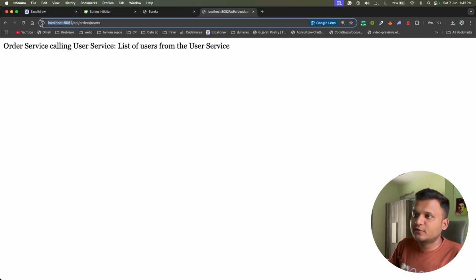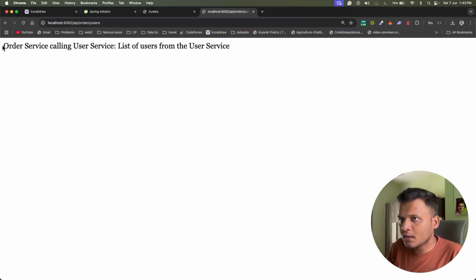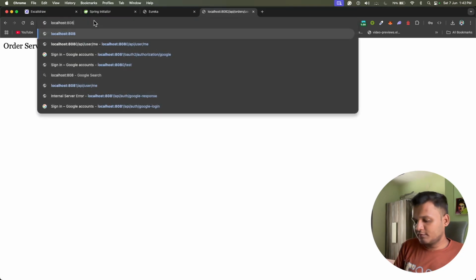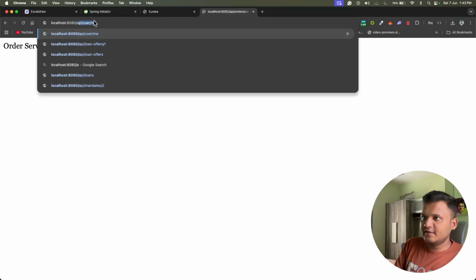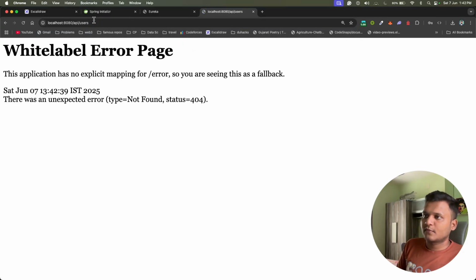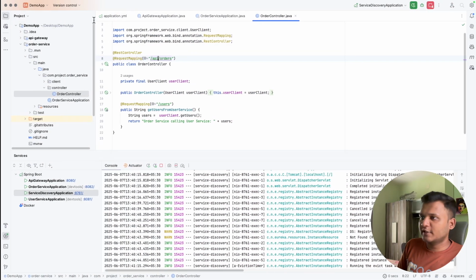In 8082 the user service was there, so I had to change that. The order service is calling the user service, so this is inter-service communication. Now instead of calling each particular port, we can directly go to 8080 slash API slash users, and okay, so slash API slash user should give this.